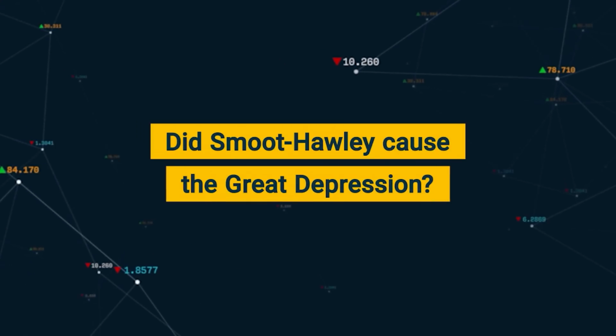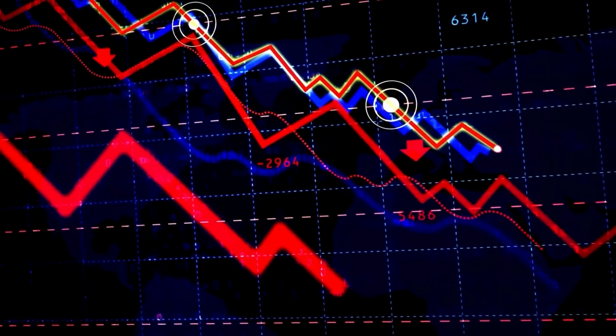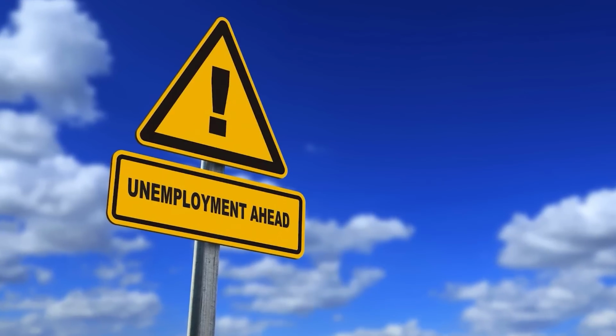Did Smoot-Hawley cause the Great Depression? There was a lot going on in the early 1930s as a perfect storm unleashed its full force of destruction on the U.S. economy. Stock markets were collapsing, prices were falling, banks were failing, unemployment was skyrocketing, economic confidence was disappearing. And as if to add insult to injury, our agricultural heartland in the Midwest was being ravaged by the Dust Bowl, a seemingly never-ending stretch of drought and sandstorms. And that's before we even talk about the almost permanent instability in Europe and Eastern Asia, which didn't help either.